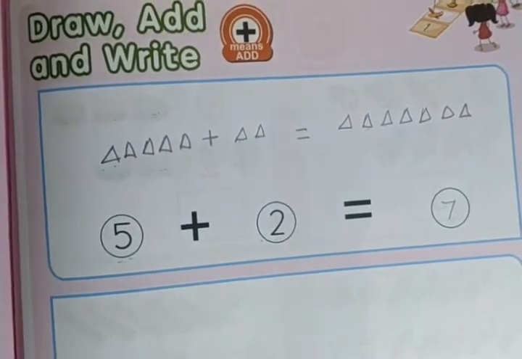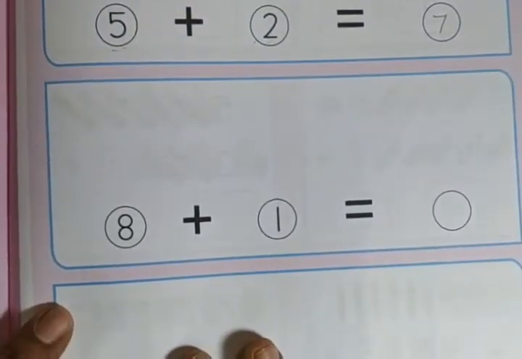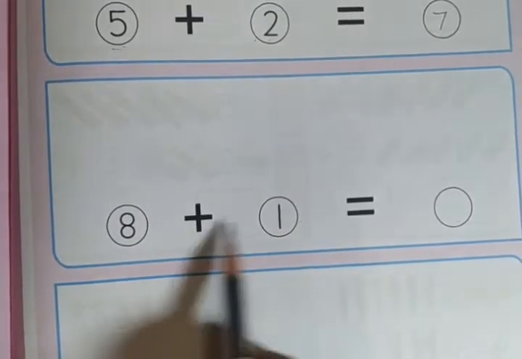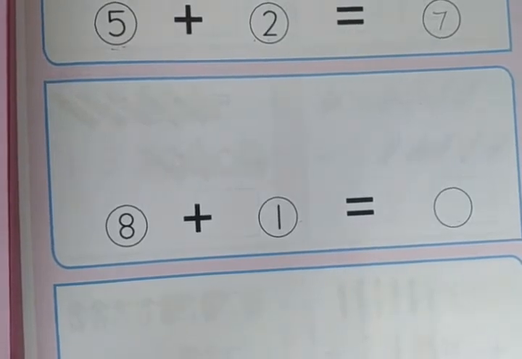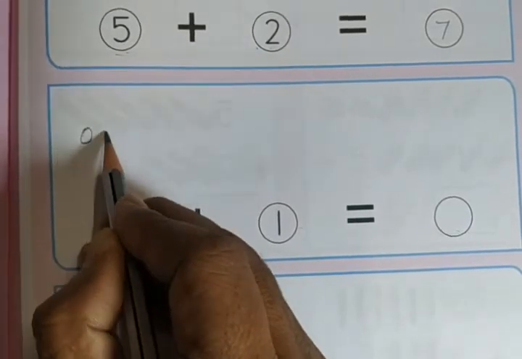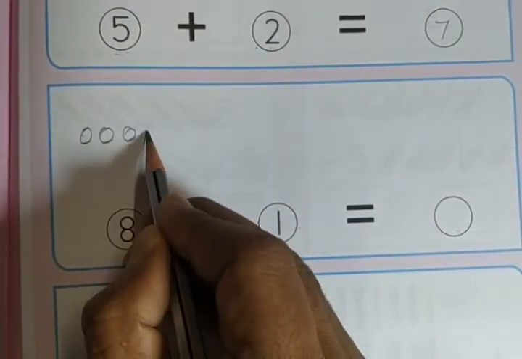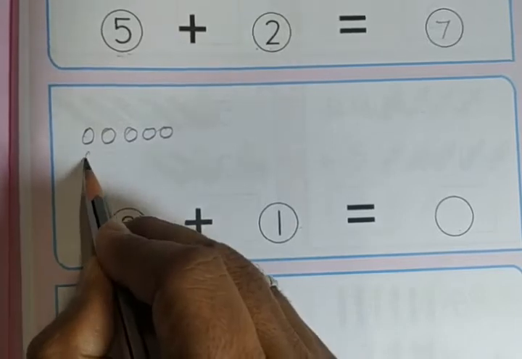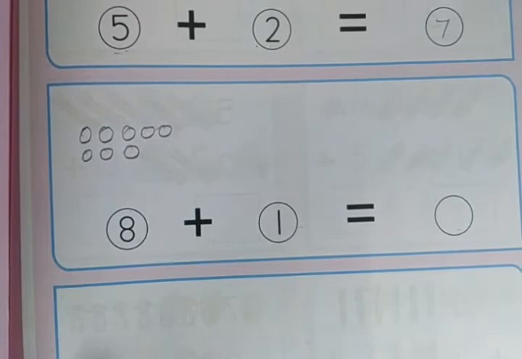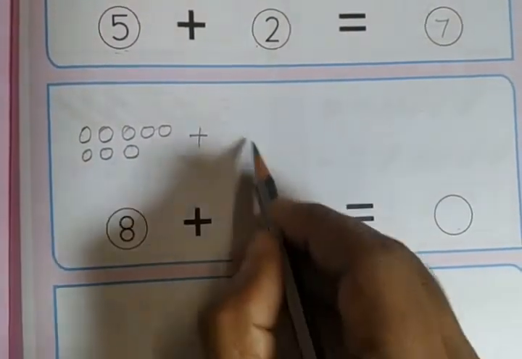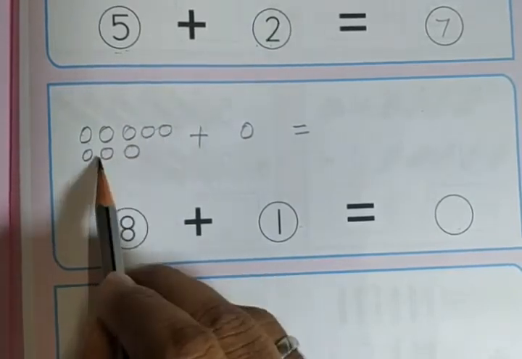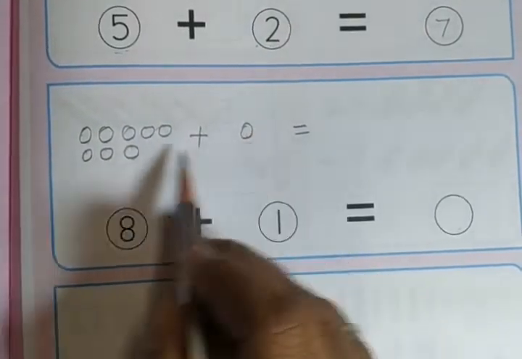Okay. After that, let's go for some other example. So here is 8 plus 1 is equal to 9. So we will make 8 circles. 1, 2, 3, 4, 5, 6, 7 and 8 circles are here. 8 circles plus one more circle is equal to 9.